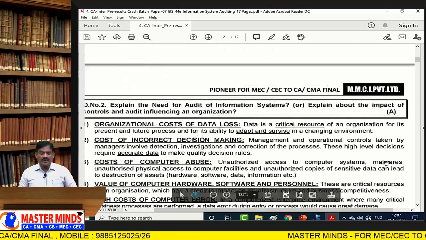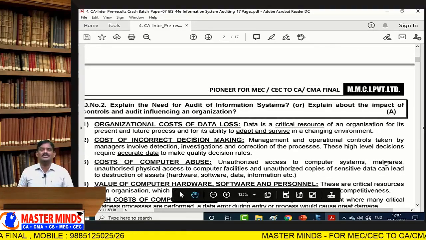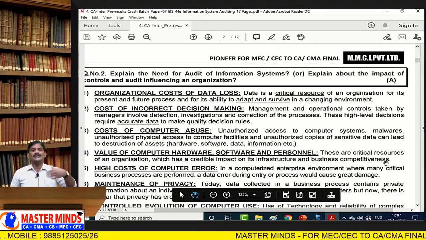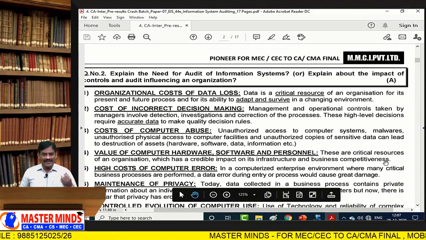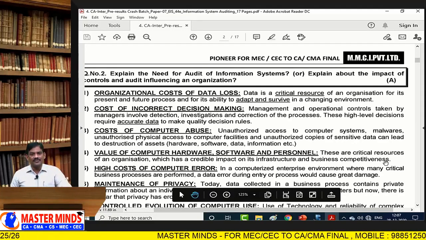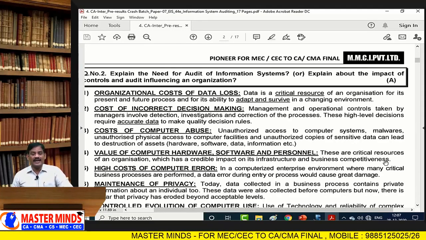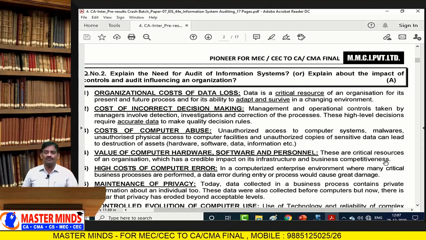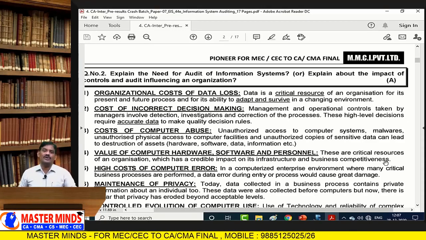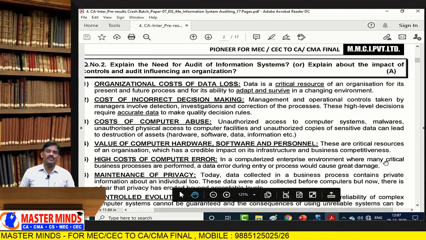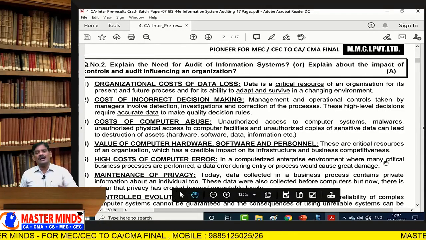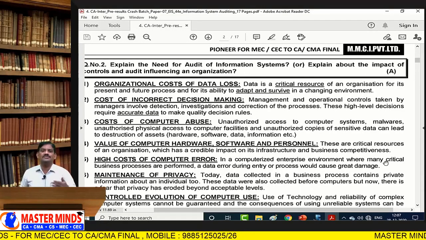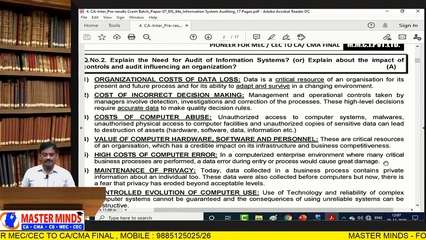If you are not applying any kind of control mechanism, then the organization is vulnerable to attackers in terms of loss of privacy, loss of integrity, unauthorized modifications being allowed, abuse of the computer system, loss of hardware, software and other related components, incorrect decision making, and not having proper control and operations of the system environment.